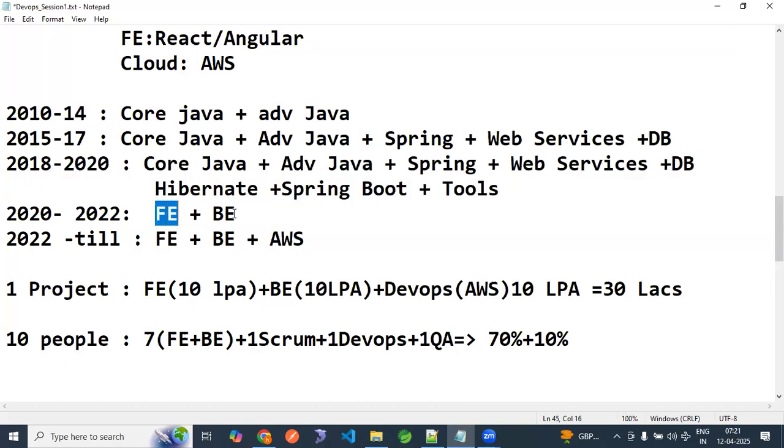So they were expecting one to be a full stack developer, who should know front end and back end also, right? And now, the companies are expecting, if you are a fresher, that is fine. But if you have 2-year, 3-year, or 4-year experience, you should know at least front end, back end, and AWS. But initially, if you have 1 year or 2 years experience, that is fine, no problem.